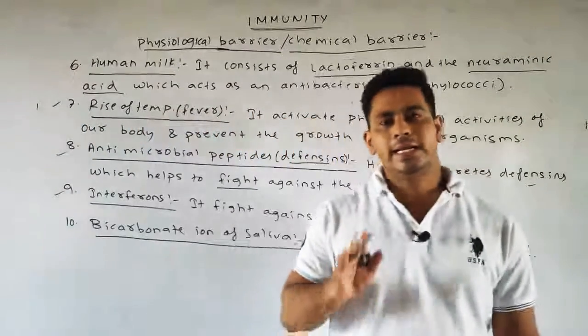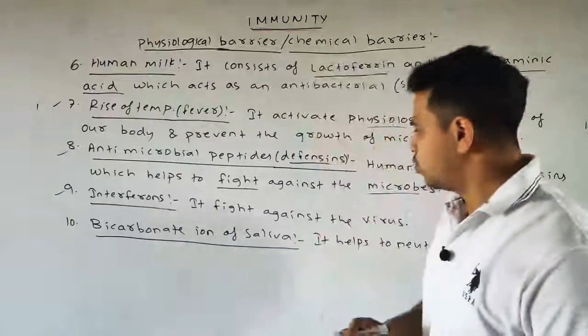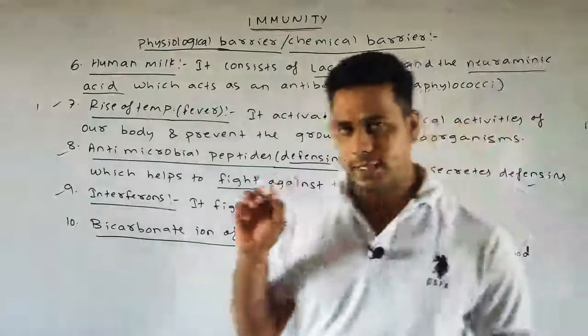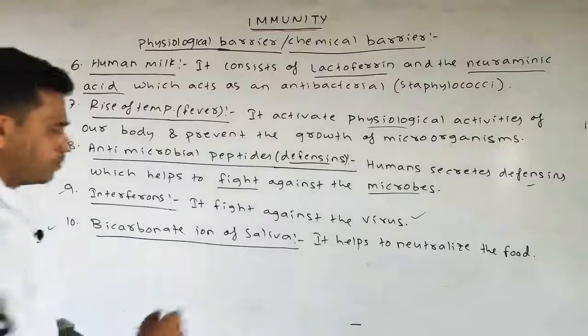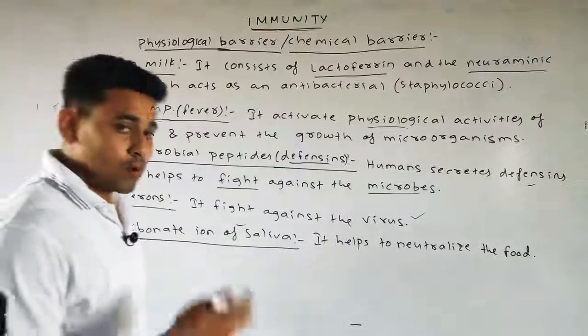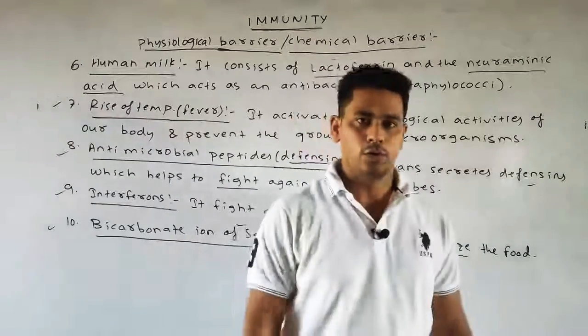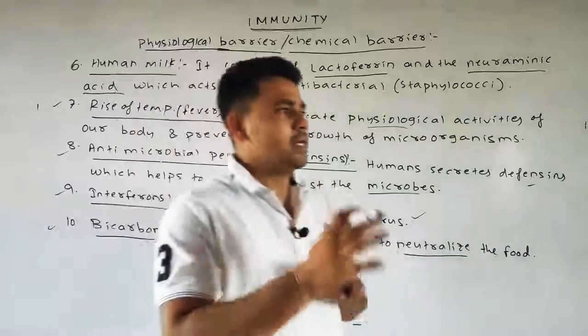We will read about interferon in detail in our forthcoming classes, but as of now you should only remember that it helps to fight against various viruses. And lastly, bicarbonate ions present in the saliva. They help to neutralize the food, or we can say they help in neutralizing the acidity.